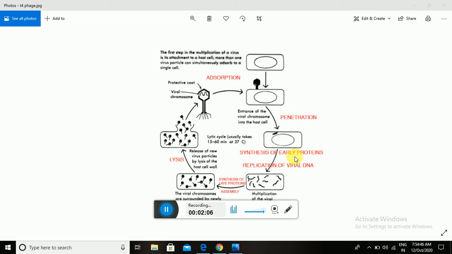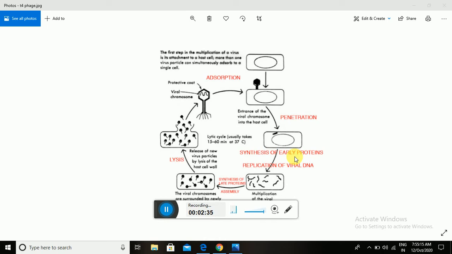But in the lysogenic life cycle, at the end of the replication cycle, both virus and bacteria survive. Depending on environmental properties and nutritional conditions, the virus decides between the lytic and lysogenic replication cycle. Today we concentrate on the lytic life cycle.